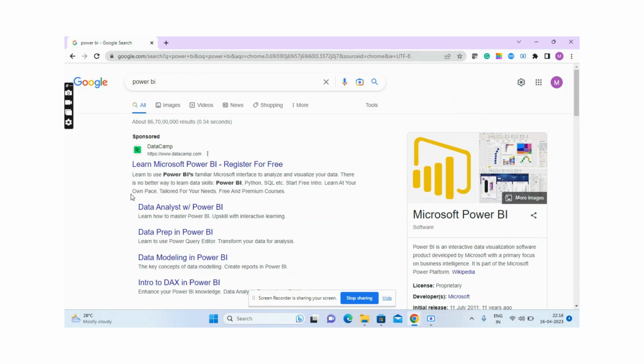Today, we are going to learn the step by step procedure to install Power BI. In my previous session, I told about what Power BI is, why it is important today for any data analyst to learn Power BI, and what the components of Power BI are.